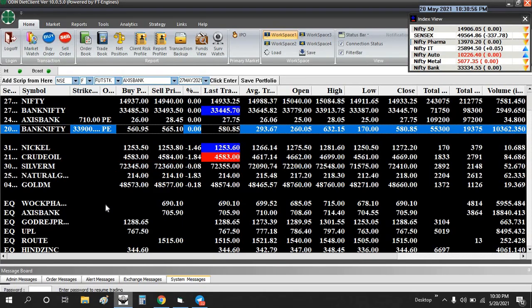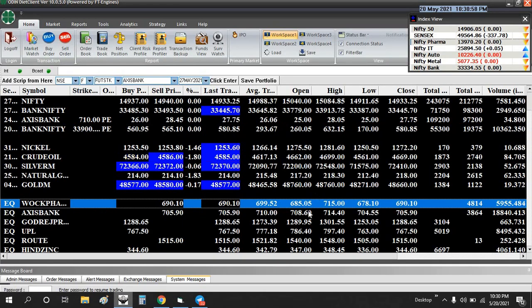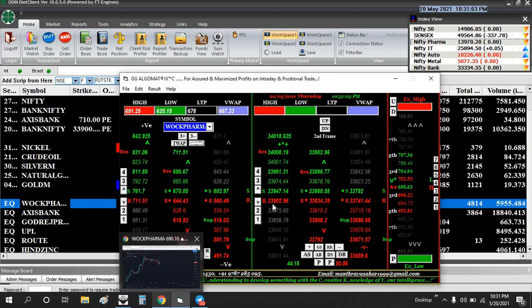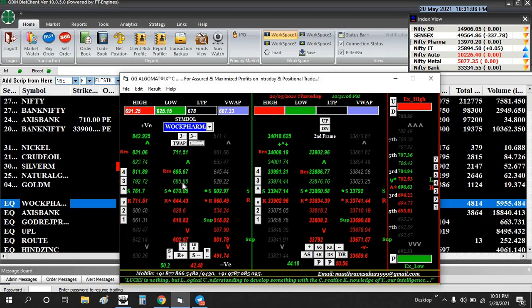The open price for Wockhardt Pharma is 685, right? So 685 is around here. It is opening on the green side, but we need to short the market because the market is in a complete sell trend, right? So my open is on the green side, so I'm clicking the R plus.